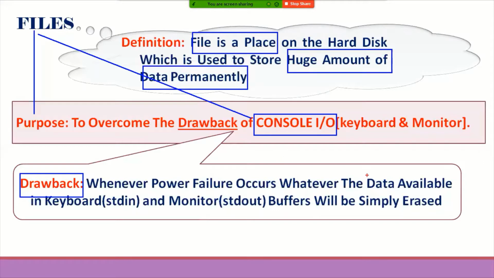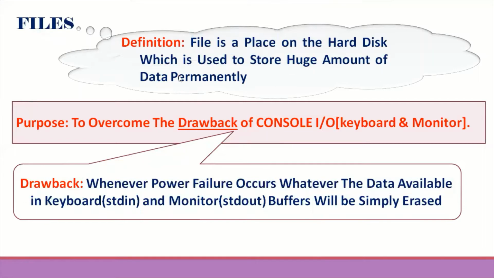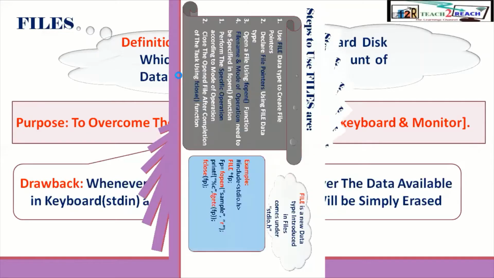The data available in the keyboard buffer, that is stdin, and the monitor buffer, that is stdout, will simply be wasted. That is the main drawback of console I/O. So to overcome this drawback, we need to go for the files topic. A file is a place on the hard disk which stores a huge amount of data permanently. We will see how to store data permanently.